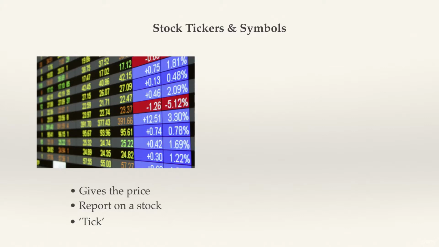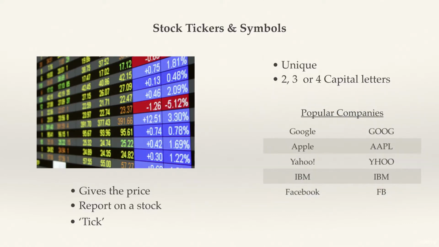A stock symbol is a unique set of letters which is assigned to a company when it opens on the stock market. It is used to facilitate the vast array of trade orders that pass through the stock market every day. On the bottom right-hand side is a table with some popular company symbols. As you can tell, the symbol letters chosen do not stray away too much from the actual company name.